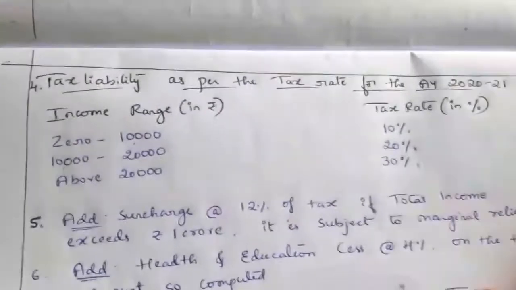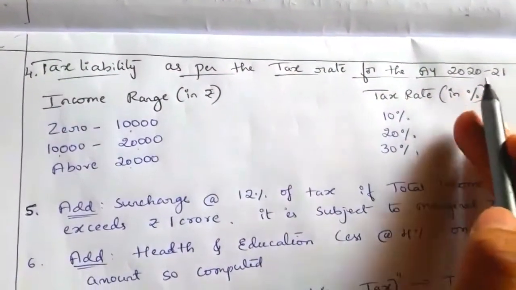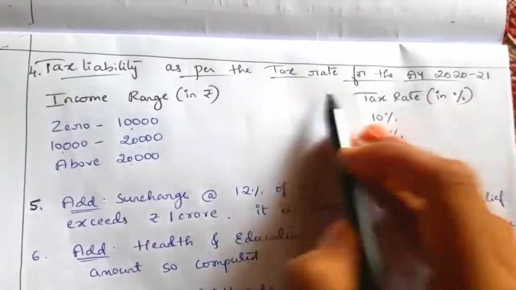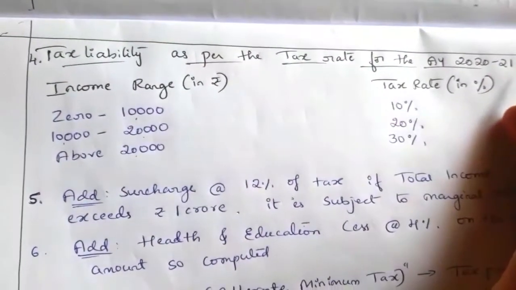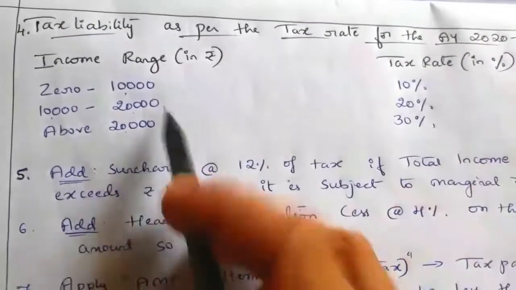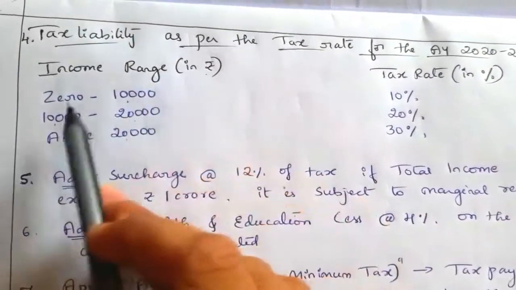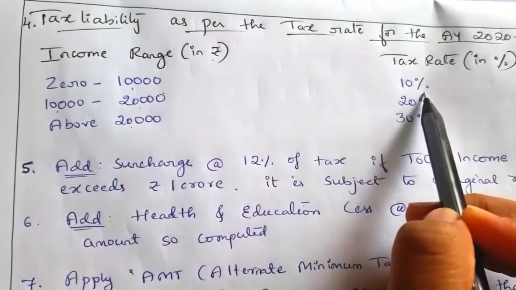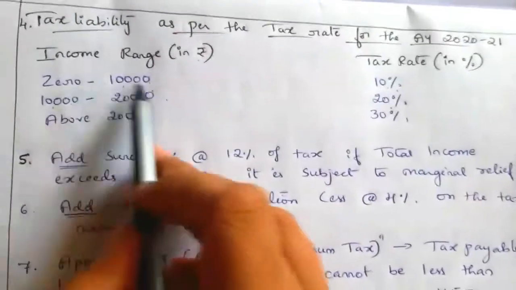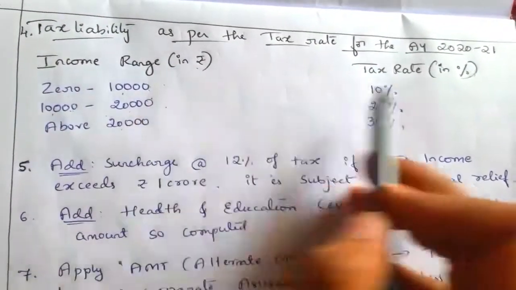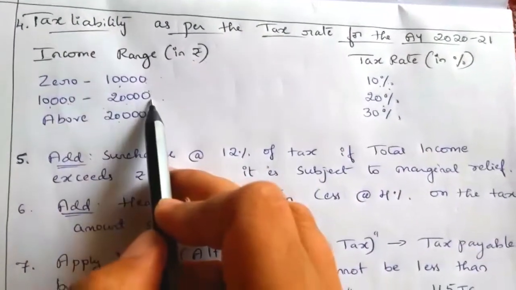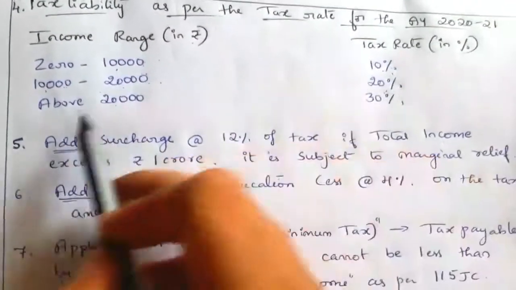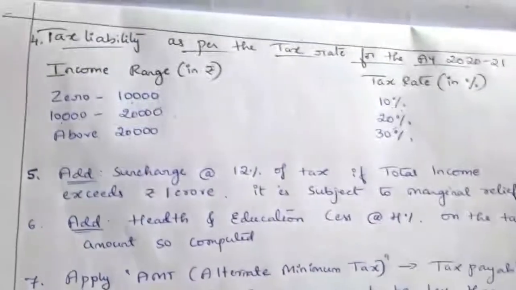Now we'll see the tax liability as per the tax rate specified for the assessment year 2020-21. For the income range from 0 to 10,000, the tax rate is 10%. That is 0 to 10,000 range 10%, 10,000 to 20,000 range 20%, and above 20,000, 30%.